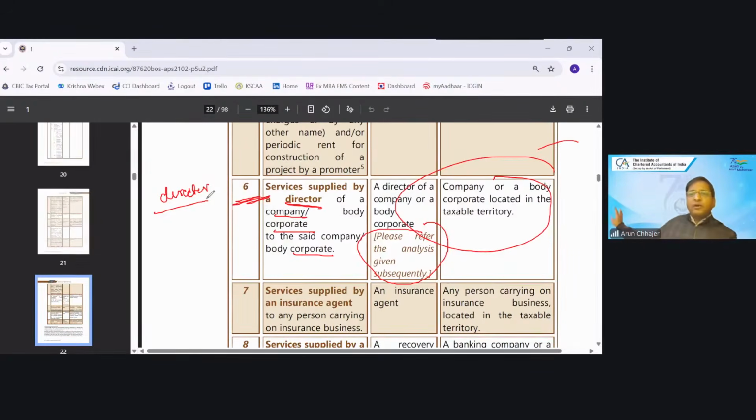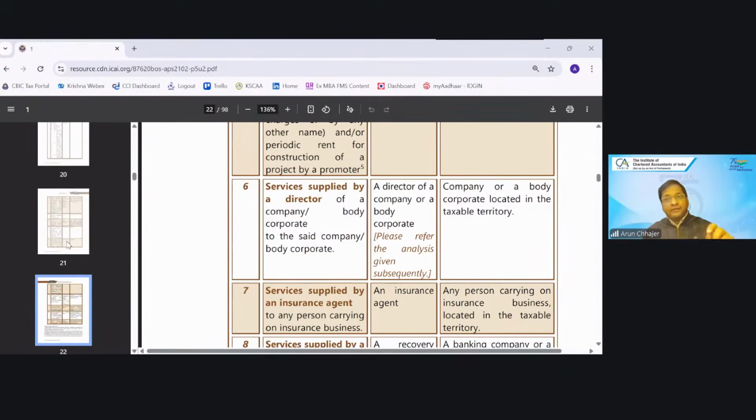That is a different game altogether. There is one more entry on the renting of cab. That is a different discussion. So it might fall in some other category, and then it may be taxable. But this will not qualify as a director service. It is a renting service, which is not a director service, so it will not fall under RCM because of serial number 6. These are some of the crux points which I have explained. You can refer to them in detail.